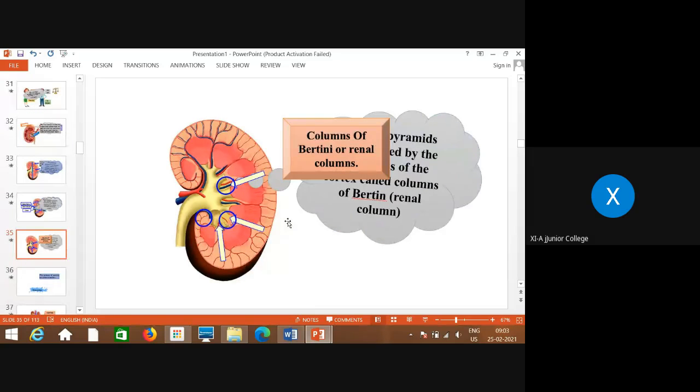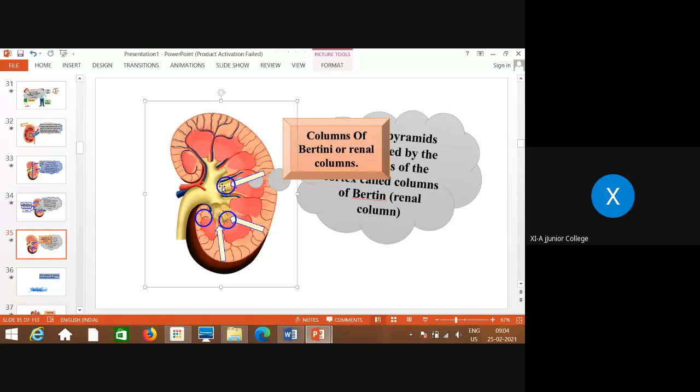The columns of Bertini or renal columns, one and the same, are represented in this diagram by these arrows, the rounded structures, rounded parts. Okay, this is what you have to remember.